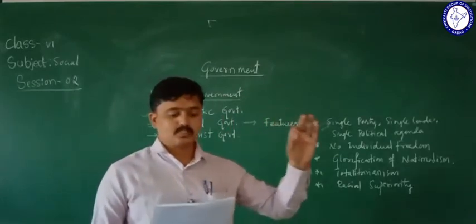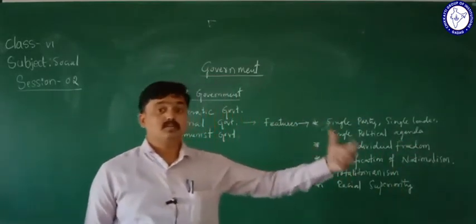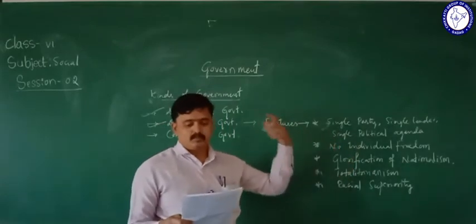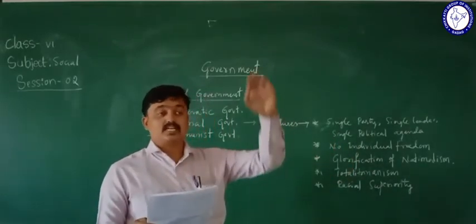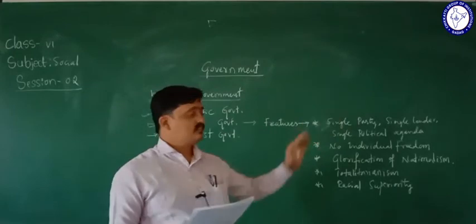Dictatorship believes that its race is superior to the races living in other nations.